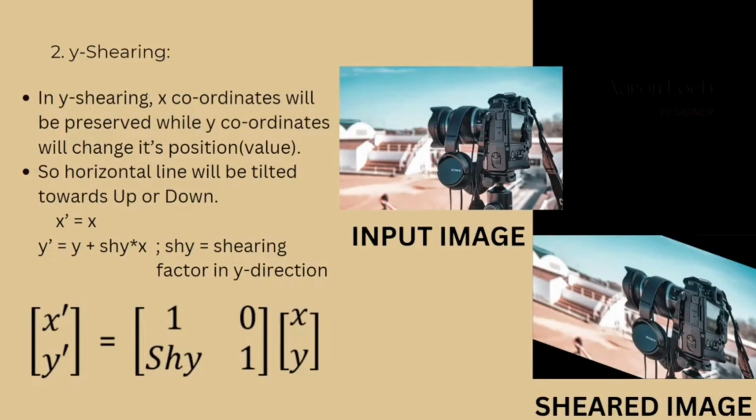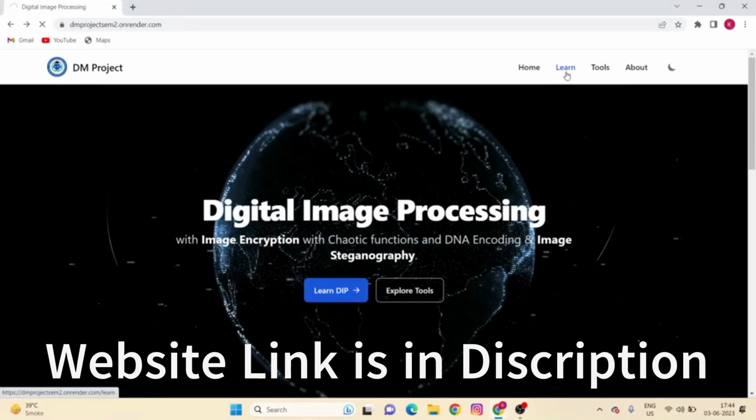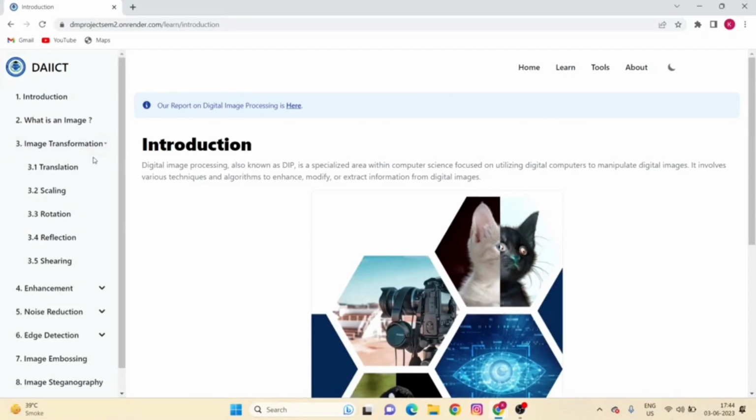In these equations, Shx denotes the shearing factor in x direction and similarly Shy denotes the shearing factor in y direction. Now let's go to our website and see the example of geometric transformation. This is our website. In this website, in Learn section, you can learn different topics of digital image processing, and you can learn geometric transformation in details from here.